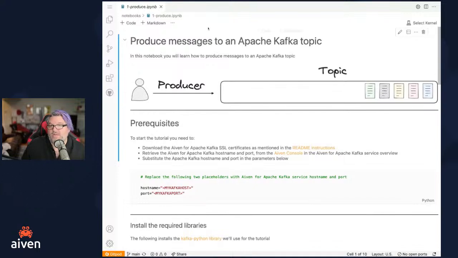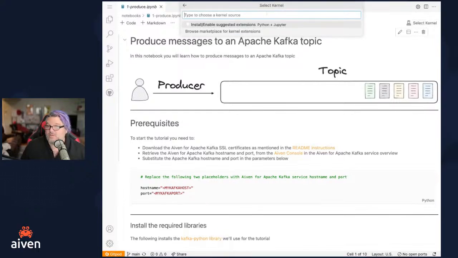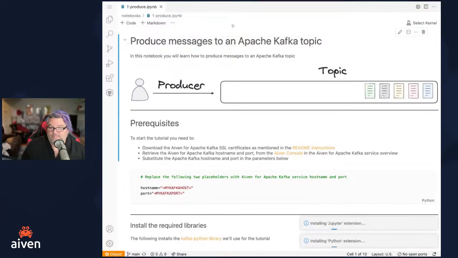The first thing that we want to do, you'll notice up here, because we're running a Jupyter notebook, we have to pick the kernel that we want the notebook to use. So if you'll pick select kernel, we want to go ahead and say install the suggested extensions for Python and Jupyter. If we all do that together,